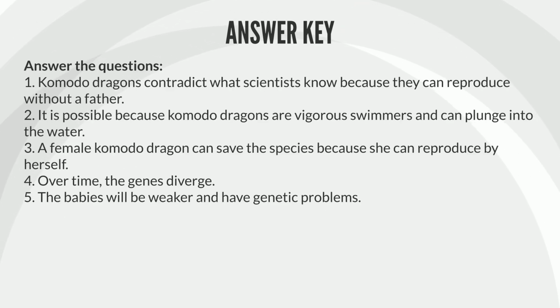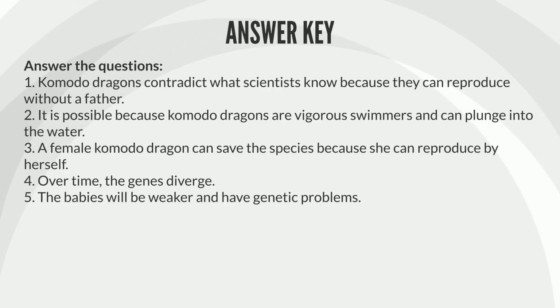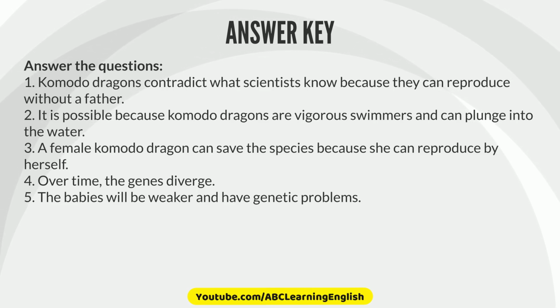Answer key. Answer the questions. 1. Komodo dragons contradict what scientists know because they can reproduce without a father. 2. It is possible because Komodo dragons are vigorous swimmers and can plunge into the water. 3. A female Komodo dragon can save the species because she can reproduce by herself. 4. Over time, the genes diverge. 5. The babies will be weaker and have genetic problems.